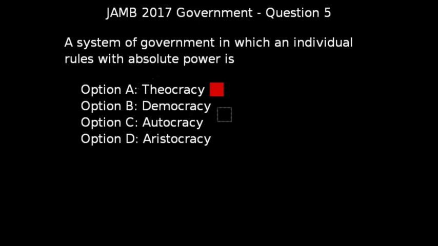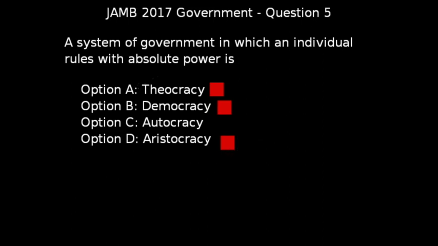Option B, which is democracy, is also wrong. Why? Because democracy is defined as a form of government in which the people exercise their governing power either directly or indirectly. Option D, which is aristocracy, is also wrong. Why? Because aristocracy is a form of government in which power is held by people of noble birth.